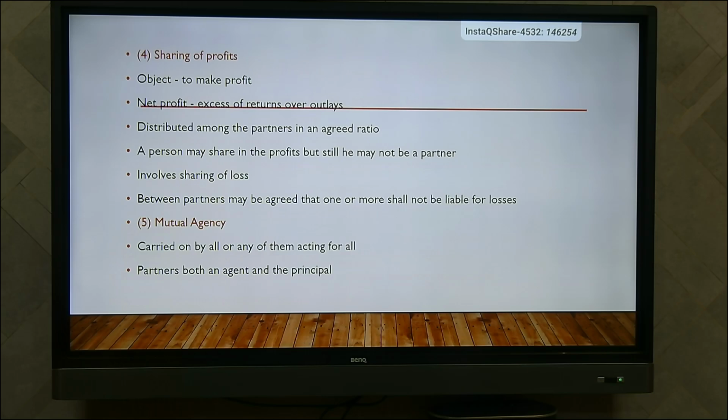Already we have seen in the definition itself, the business can be carried on by all the partners or any of them, either one or two partners can carry on the partnership firm. Partners are both agent as well as principal for the partnership firm. If they are entering into a contract on behalf of the firm, they will act as an agent. Suppose any other partner is entering, then in that case they are acting as a principal.